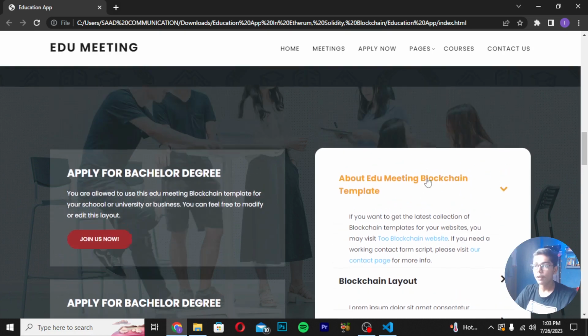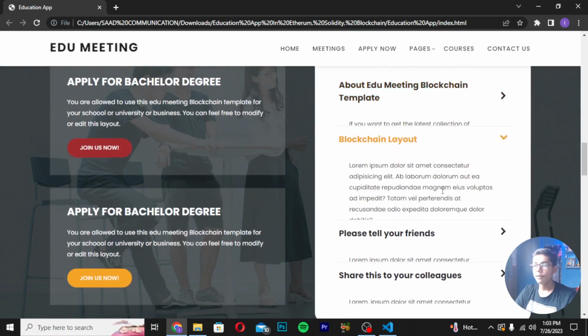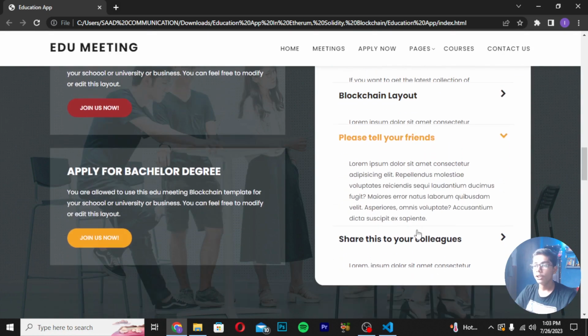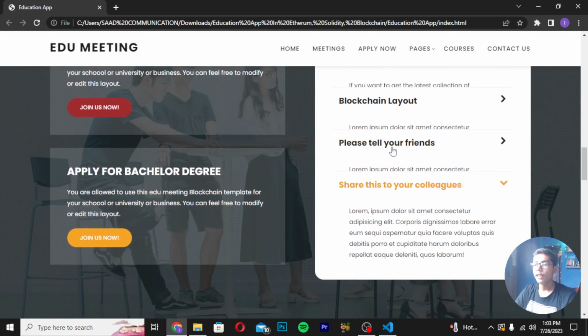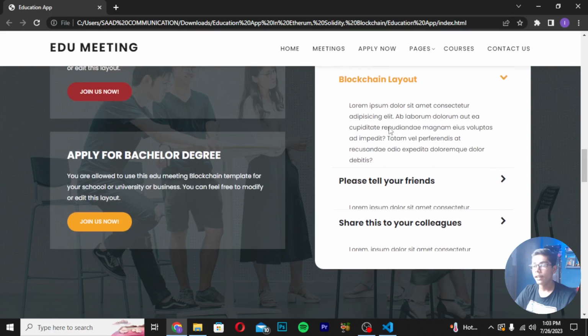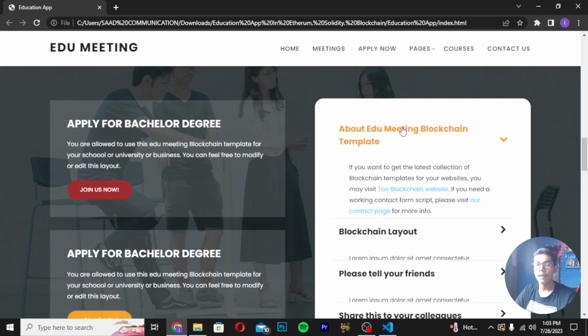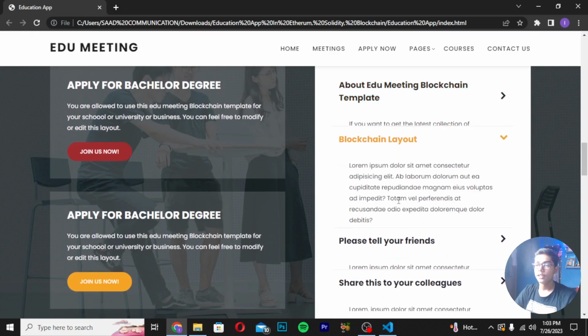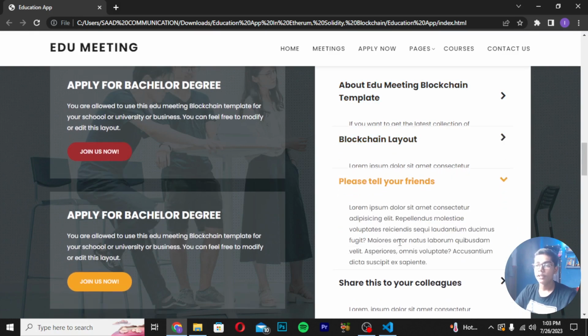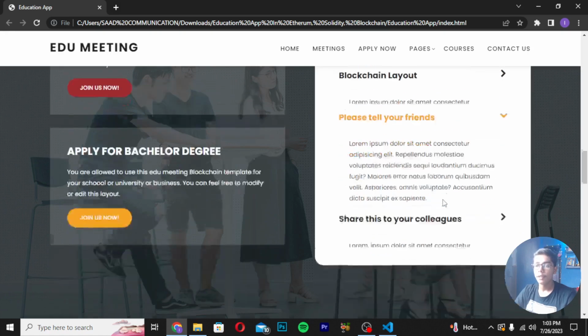Then these are the FAQ section, you can say, and in this FAQ section you can add the questions and answers, so the user can read these questions and answers and they can understand what categories you have and what terms and conditions you have. So the user will be comfortable with your terms and conditions if they read from the FAQ section here.